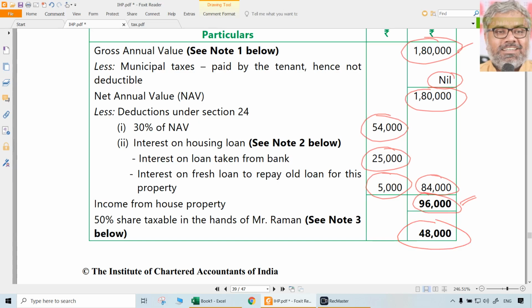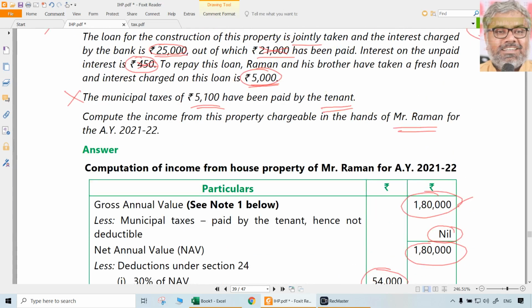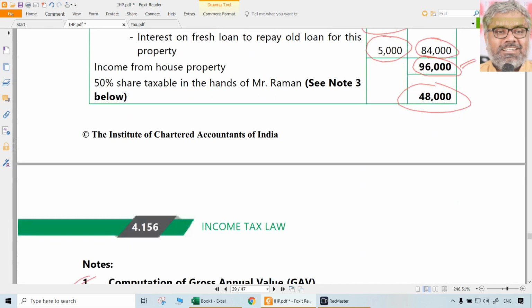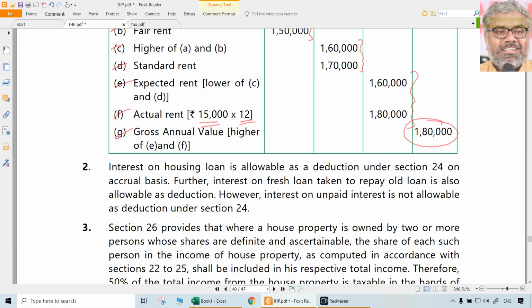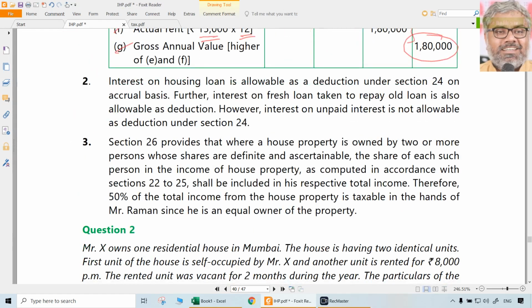But what is Raman's share? Question is, how much is Raman's share in that property? Income from house property chargeable to tax in the hands of Raman was asked. Half only because he is the equal owner. 96,000 divided by 2 means 48,000. That's it. So answer is 48,000. Just normal calculation. But after everything is done, give some percentage to each of the co-owners. That's all.